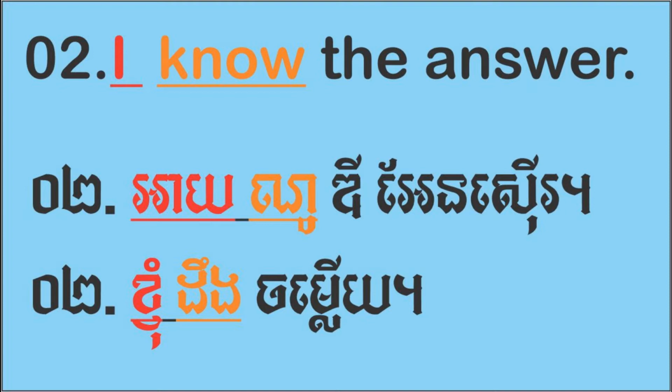Okay, and look at the article the. Why do we add the before answer? Because of the vowel next to the vowel. The article the and the word answer have vowels next to each other. Whenever we use the before a vowel sound, because the vowel and the vowel come together, we have to pronounce it as thee, not thuh. Okay? I know the answer, okay?